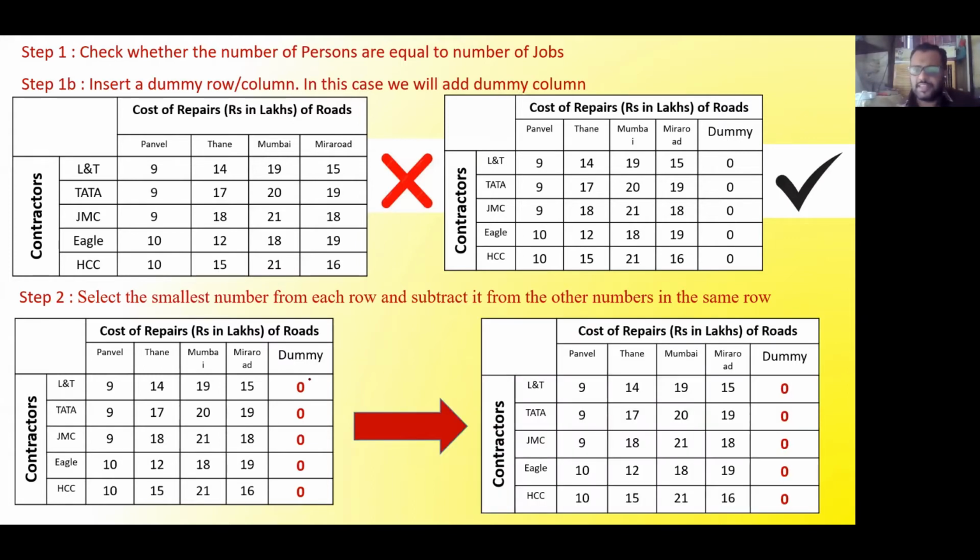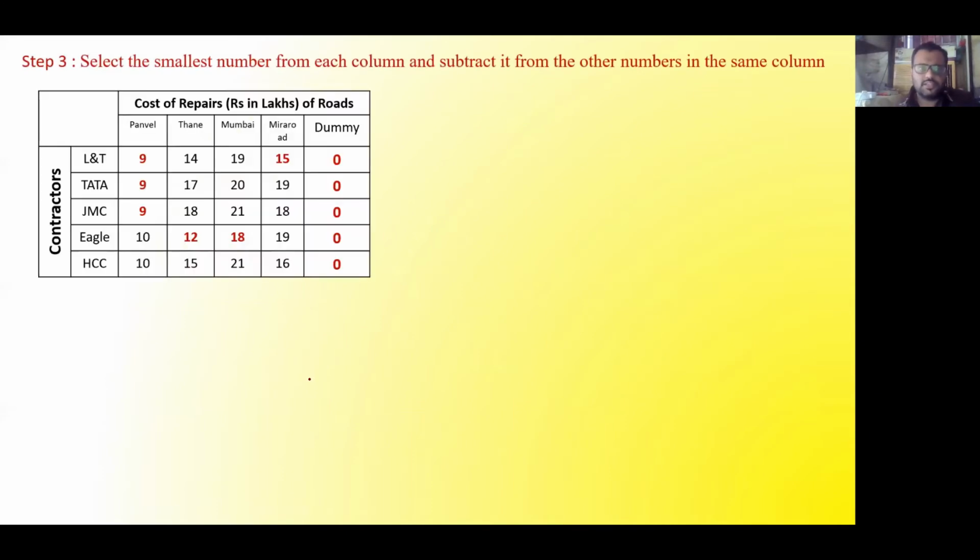So I will repeat this matrix as it is. You don't have to change it, you will keep it as it is. Then the third step is to select the smallest number in the column. Now you will come to the column side. In the first column, you will see there is a minimum number in 3 different places. This kind of problem we have also solved. No worries, you have to take the minimum number and subtract it from all the other numbers.